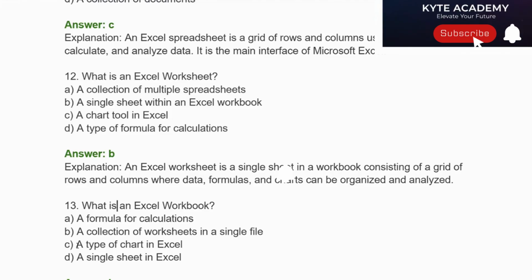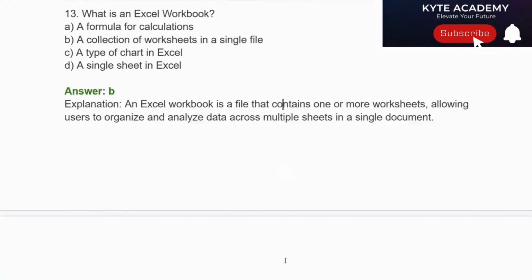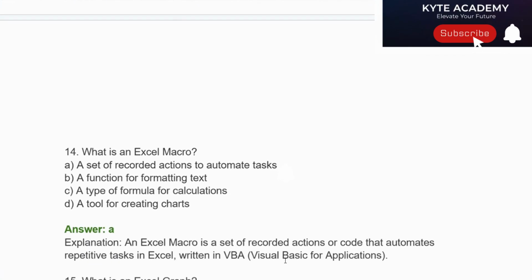Option C, a file of charts in Excel. Option D, a single sheet in Excel. Correct answer is answer B, a collection of worksheets in a single file. Explanation. An Excel workbook is a file that contains one or more worksheets, allowing users to organize and analyze data across multiple sheets in a single document. Question number 14. What is an Excel macro?